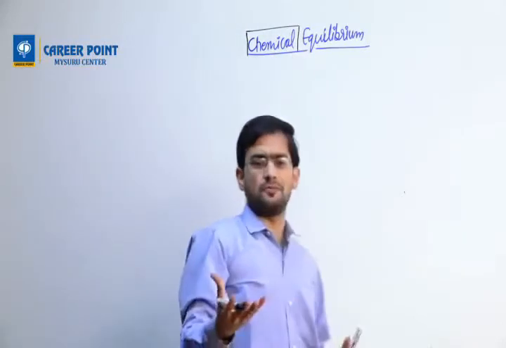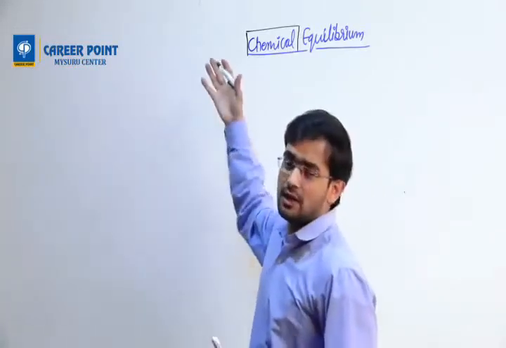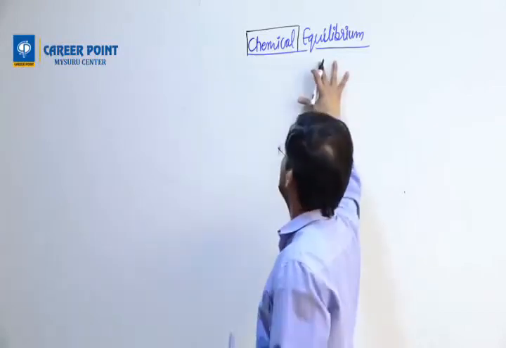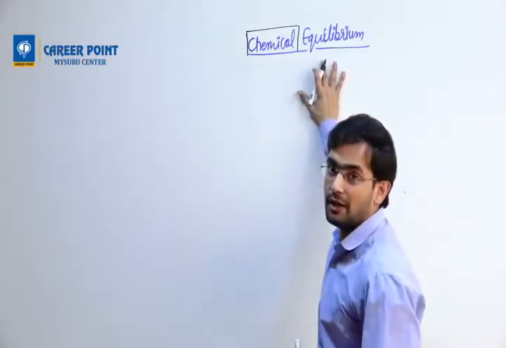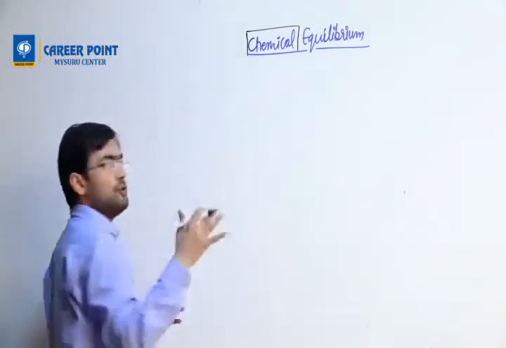Chemical means any substance, for example water, H2S, Cl2, PCl3, all are chemicals, right? But what is the next word? Not substance, equilibrium. Before we go to equilibrium, I'm going to write an equation.